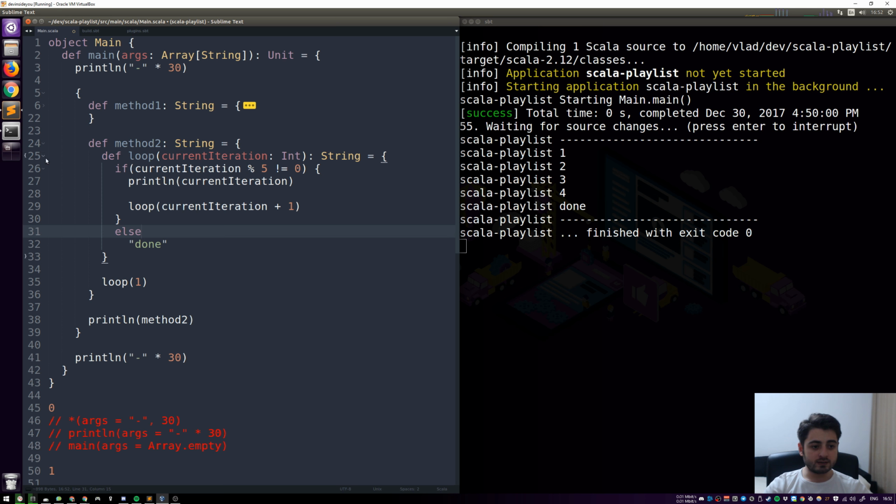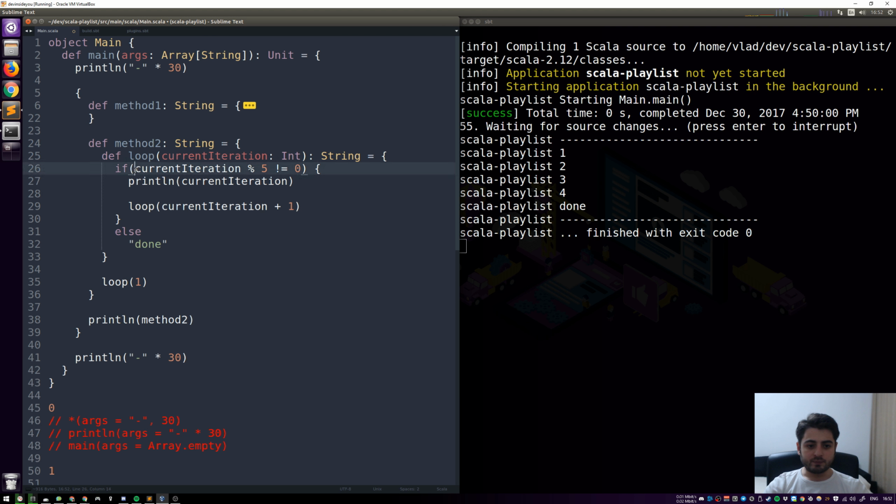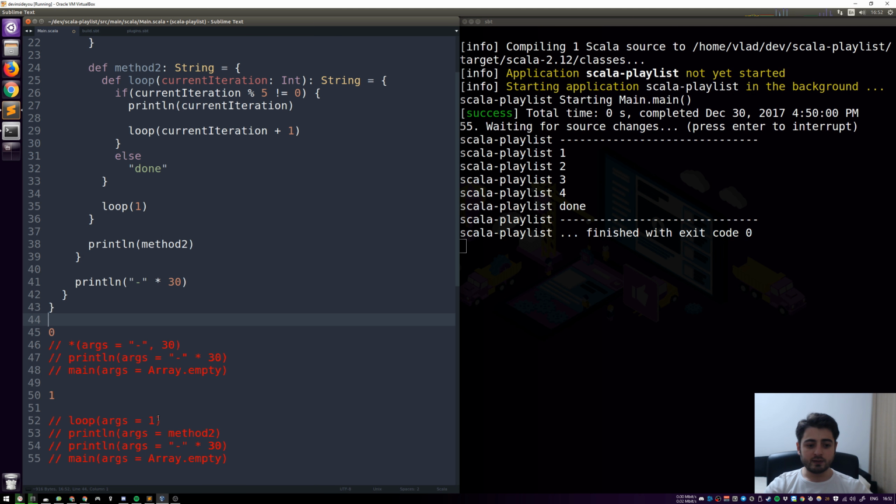Okay, so in method 2, let's collapse loop, and the first thing that happens is loop was called with 1. So let's do it here. We're going to have loop, and the argument was 1. Then we're going to open this, and we're going to ignore all of this. We're not going to do this print line. The relevant thing is here, right? The argument was over here, the argument was 1, so we have a 1 over here.